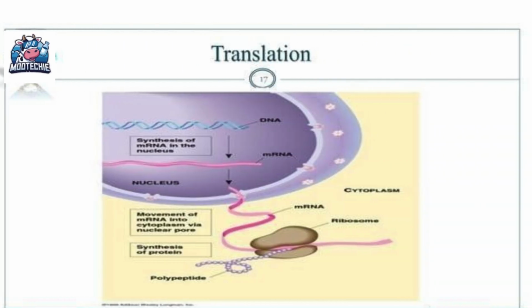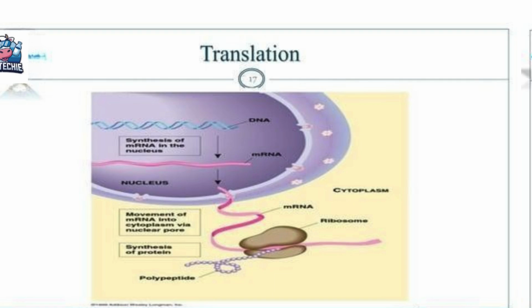Now, looking at slide 4. This appears to be a diagram or a flowchart. It shows the title translation and then indicates movements from the nucleus into the cytoplasm for synthesis. This diagram is helping us visualize the location. It tells us that the process of translation does not happen inside the nucleus where DNA is. Instead, the mRNA travels out from the nucleus into the cytoplasm, and it is in the cytoplasm where the ribosomes are located, and that is where protein synthesis or translation actually takes place.